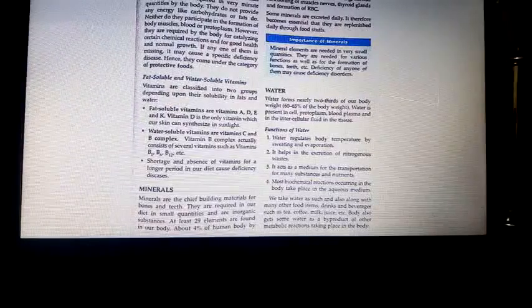Now, water soluble vitamins are C and B complex. Vitamin B complex actually consists of several vitamins such as vitamin B1, B2, B6, B12, etc. That is why it is called complex. Got it? Now we'll move on to minerals.